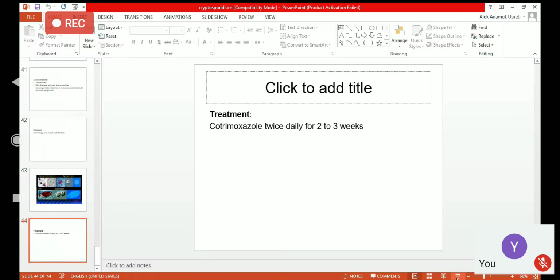So there's a difference in the treatment of Cyclospora and Cryptosporidium. Under microscopic observation they may appear similar and it may be difficult to differentiate, but we have to differentiate, especially based on the size of the parasite.